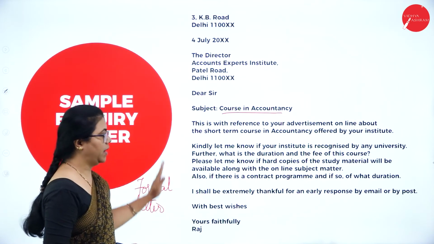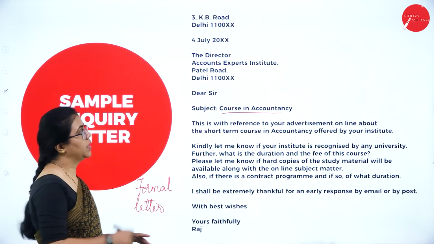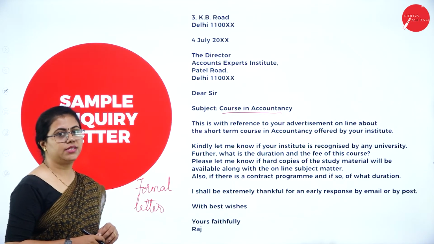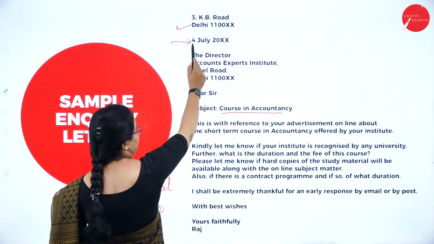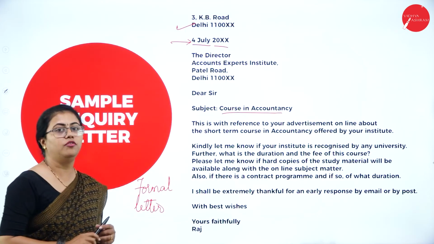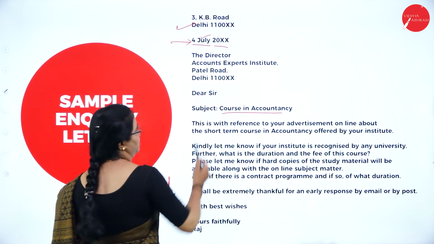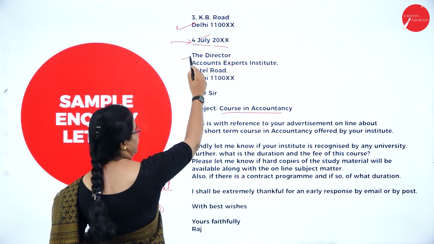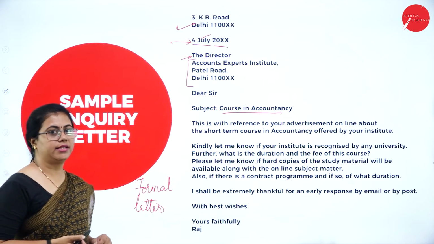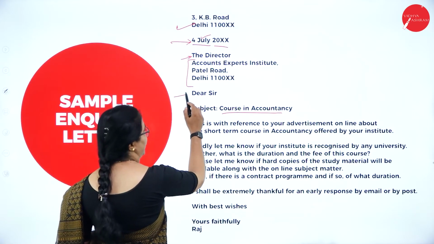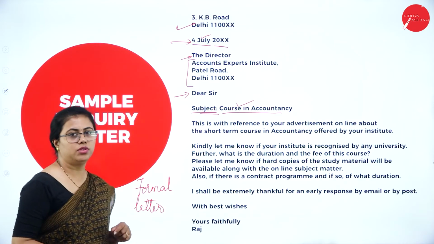Okay, alignment part and all, you need not take care at all. Everything is left aligned. So in the beginning we have the receiver's address. This part is the sender's address. Then we have the date. You can see the format of the date. It is not in the format of DDMMYY. It is elaborate, so July is written completely. Then we have the designation, then the official address, that is the organization address. Then we have the salutation here, then the subject line: inquiry about course in accountancy.